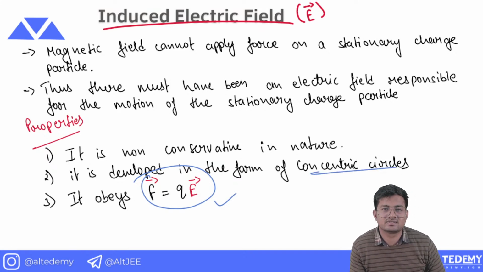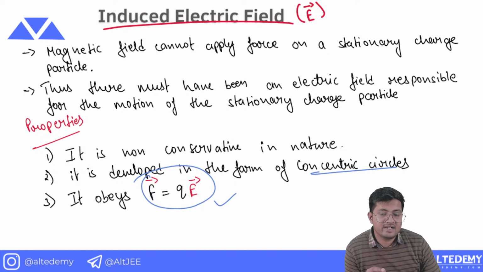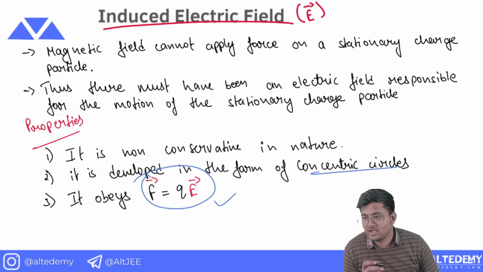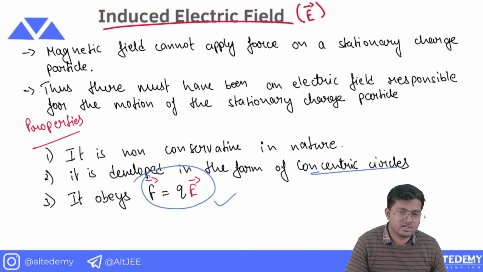See, concentric circles are what? Closed loops. And it is non-conservative in nature. The normal electric field is conservative in nature. I hope this is clear to all of you. Great.